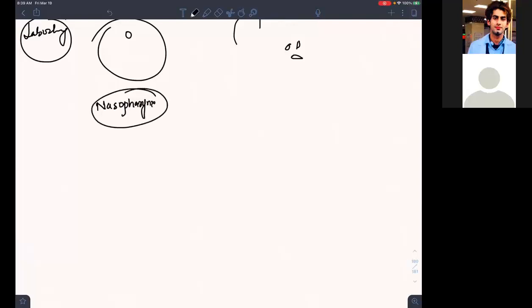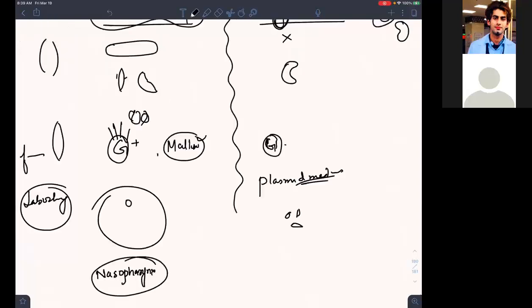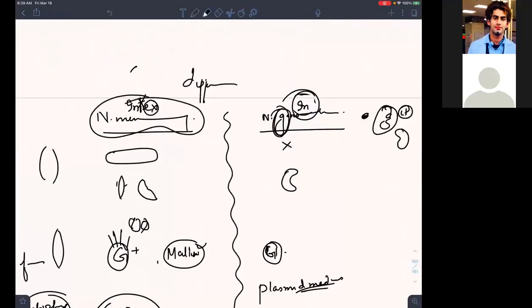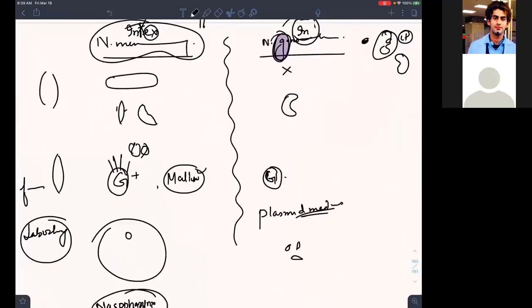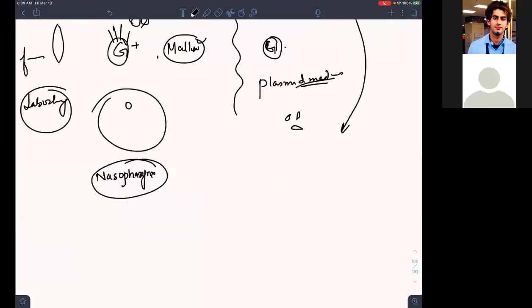Remember, meningitis, nasopharynx. This G has so many meanings, hasn't it? It can change your life in studies. How? It is present in the genital tract,